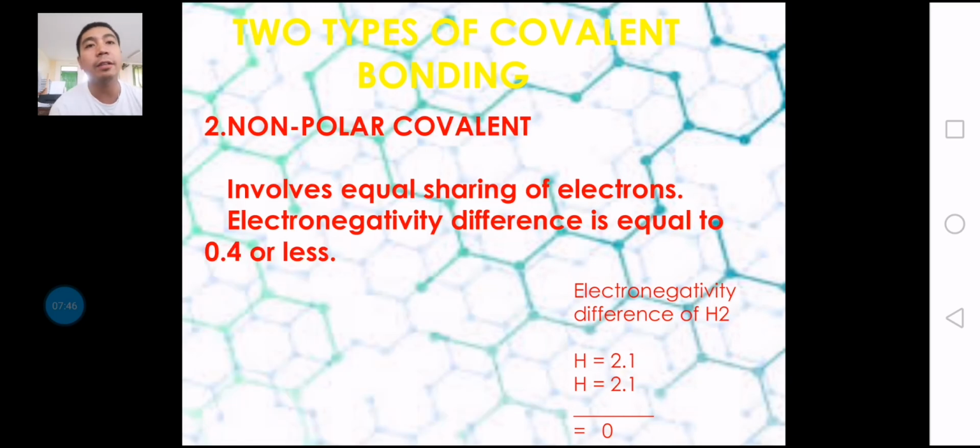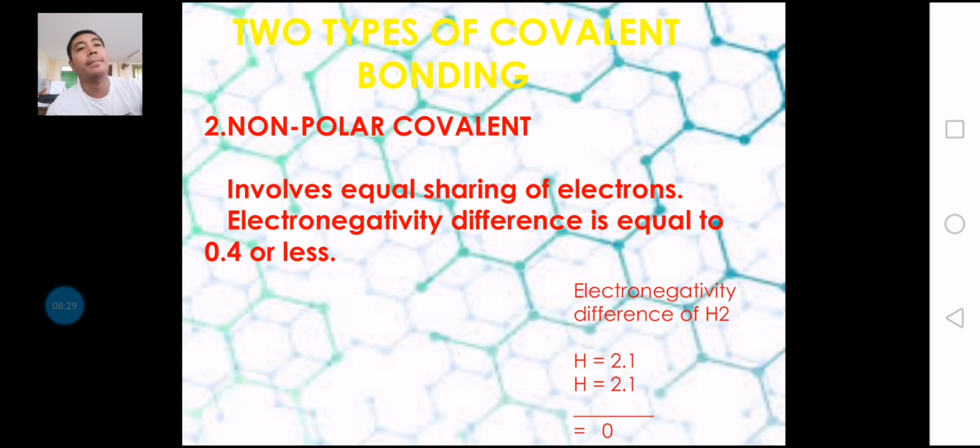Okay, another type of covalent bonding is non-polar. When we say non-polar, it is the equal sharing of electrons, unlike polar covalent, which is unequal sharing. Non-polar involves equal sharing of electrons, and usually the electronegativity difference is 0.4 or less. For example, we have two hydrogen atoms. They have the same electronegativity, and they are called diatomic particles, elements or compounds.